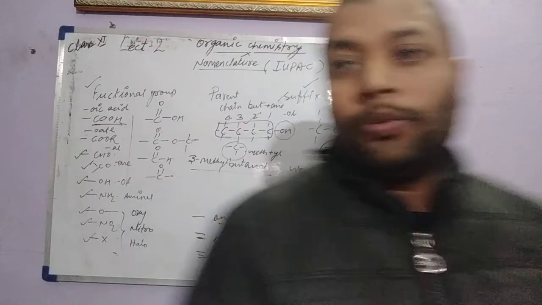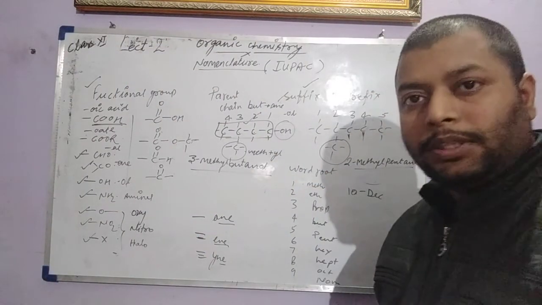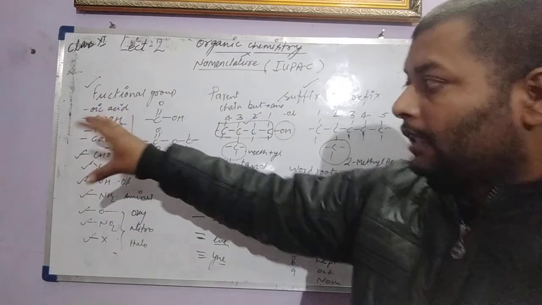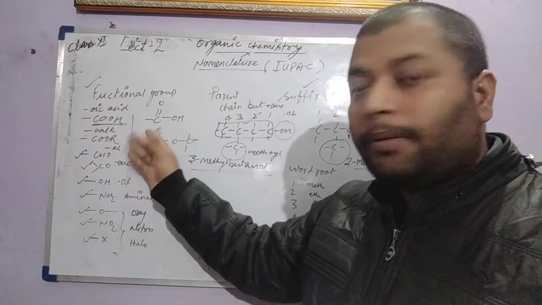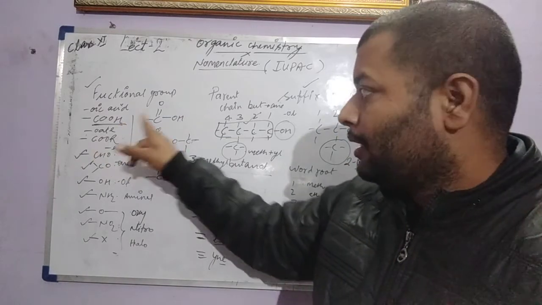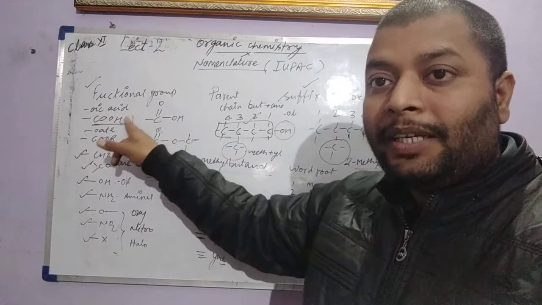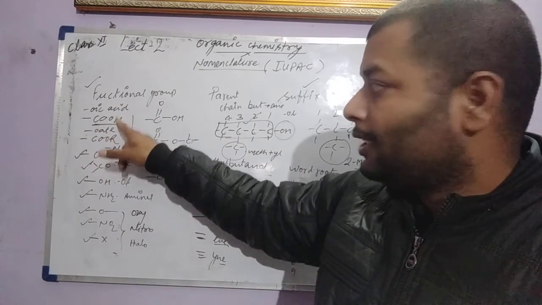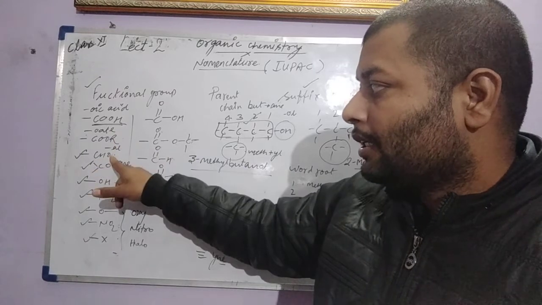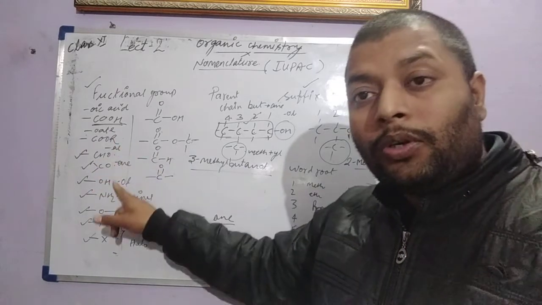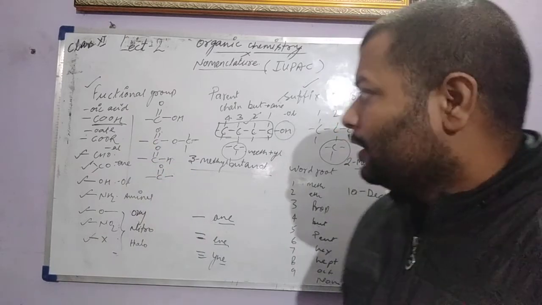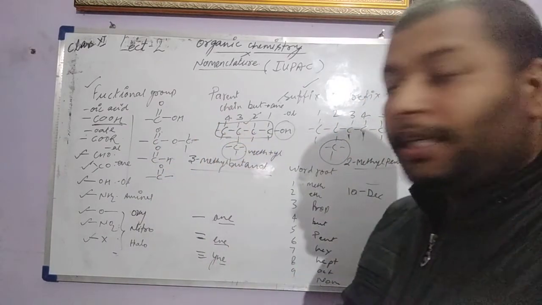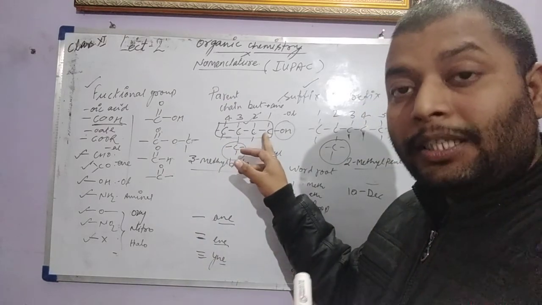So all these things contain the different rules. We'll first learn how to understand the presence of a functional group by taking their symbols, written like this or in condensed form. What are their suffixes: carboxylic acid, oic acid; ester, oate; aldehyde, al; ketone, one; alcohol, ol; amine, and so on. Then we learn how to decide the parent chain. The maximum number of carbons, the maximum functional groups, and the maximum number of branches or substituents should be in the parent chain.